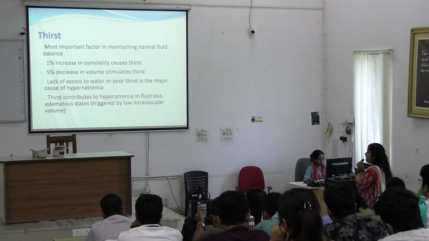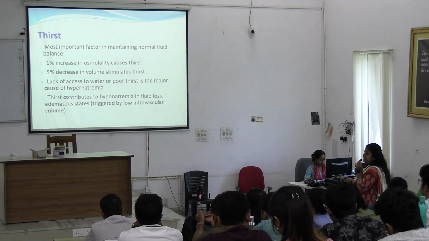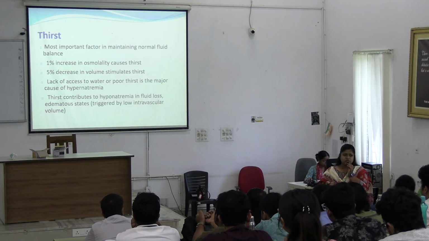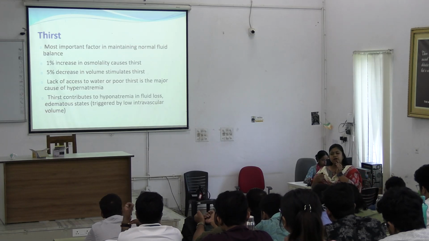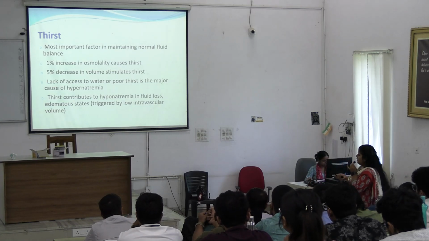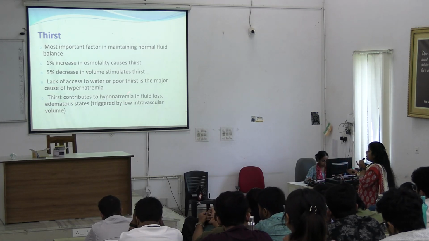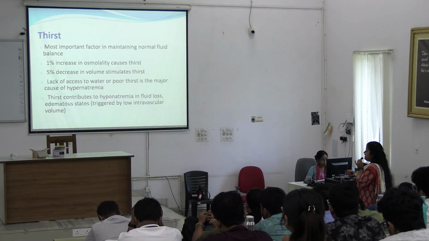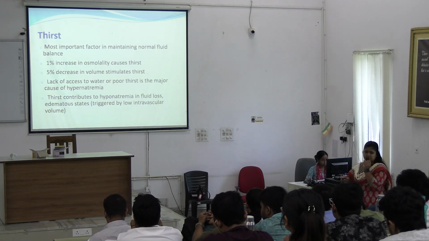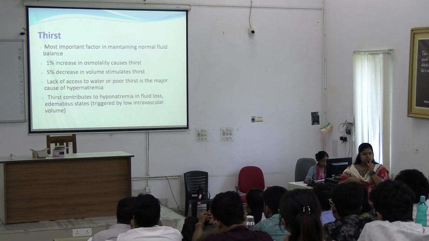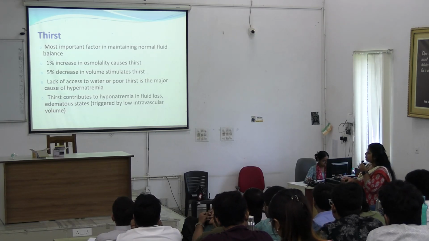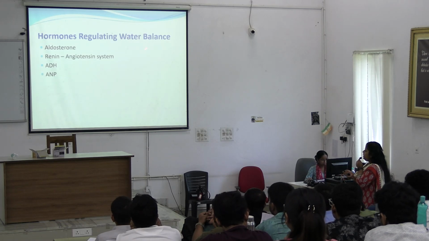Lack of access to water and poor thirst is a major cause of hypernatremia. Now what is hypernatremia? Increase of sodium concentration, and that may occur in dehydrated condition. Thirst contributes to hyponatremia in fluid loss, edematous stage triggered by low intravascular volume. So now if thirst is raised, it will lead to excess water intake and may cause hyponatremia. Okay. Now the hormones regulating water balance.